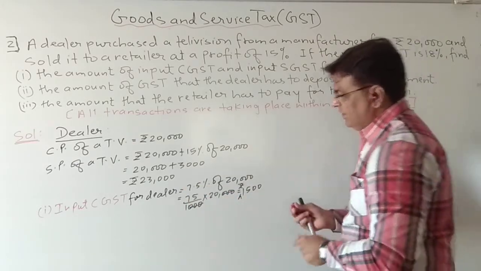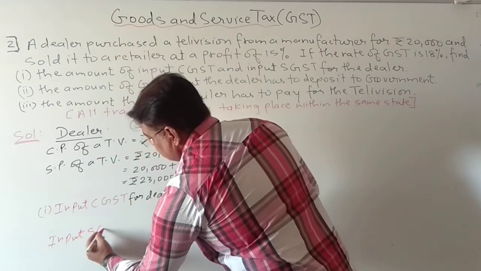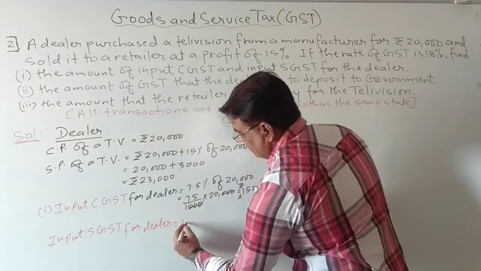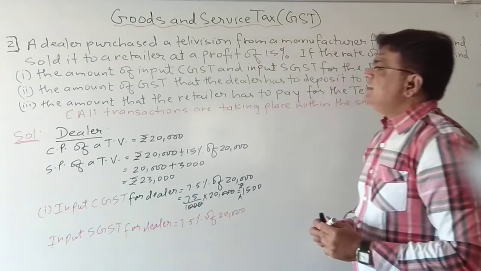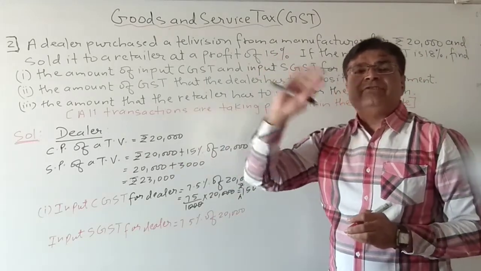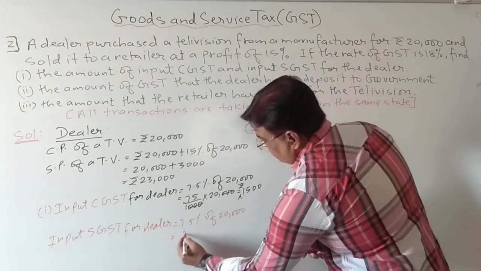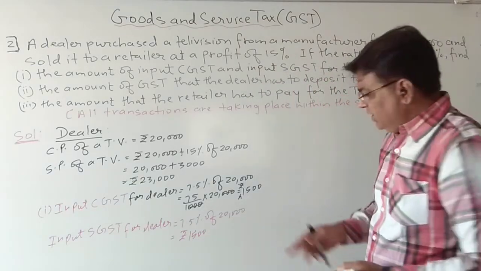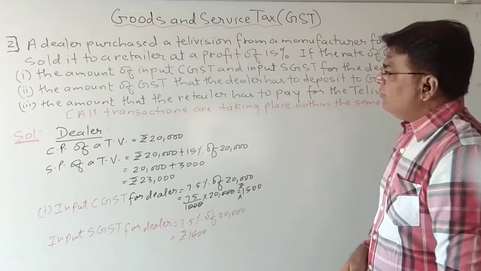Now what will be the input SGST? I hope students you can see all these things. Input SGST again for dealer will be again 7.5% of 20,000. See, actually he is paying 15% tax, no? So from that 7.5% will go to state and 7.5% will go to center. So now here I can directly write, because this I already found, 1500. So in all, how much tax is he paying? 1500 plus 1500, that is he is paying 3000 rupees. Okay. Now let us see further.